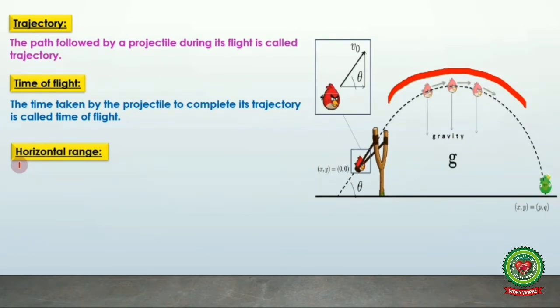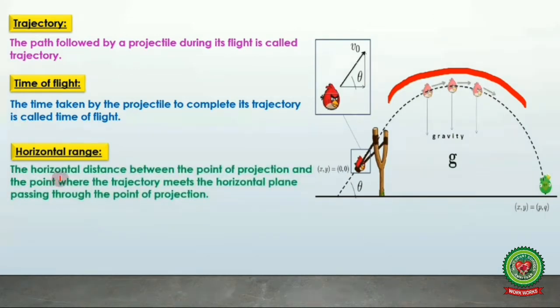Next is horizontal range. The horizontal distance between the point of projection and the point where the trajectory meets the horizontal plane passing through the point of projection is called horizontal range. So the distance between this point and this point, this whole distance, is called horizontal range.